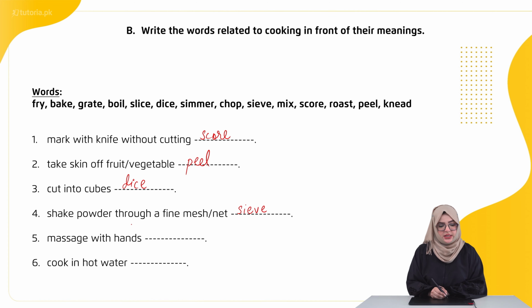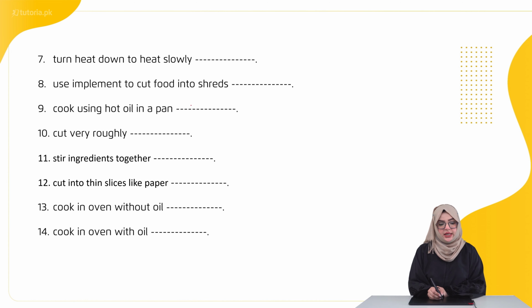Fourth is shake powder through a fine mesh net. You sieve things that way. Fifth is massage with hands. Knead. जैसे कि हम आटा knead करते हैं. Sixth is cook in hot water. You boil things that way. Seventh is turn heat down to heat slowly. You simmer things that way.